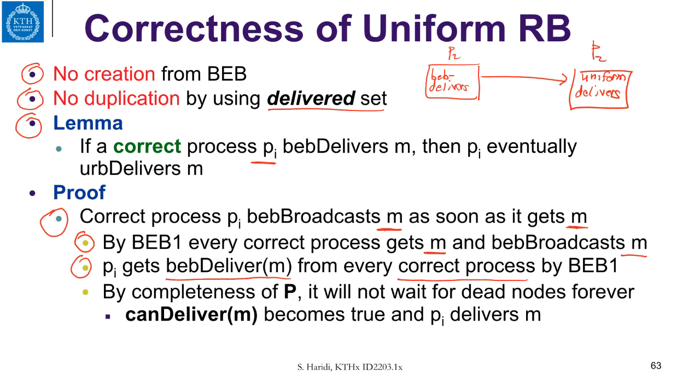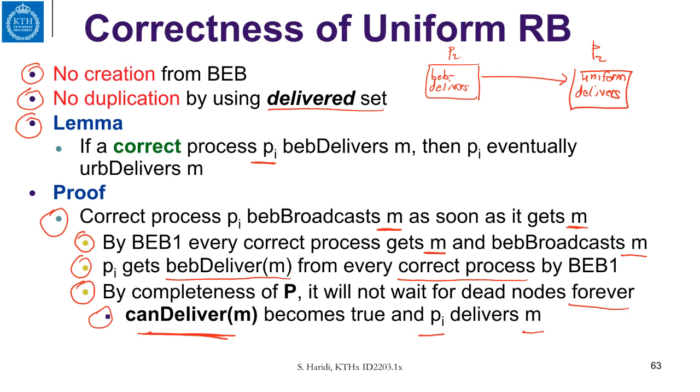And now, by the completeness property of the failure detector, it will not wait for dead nodes or dead processes forever. So eventually the can deliver condition will become true. Can deliver is saying if I got acknowledgement from all correct processes. So this condition will become true, and in that case Pi will deliver the message M.